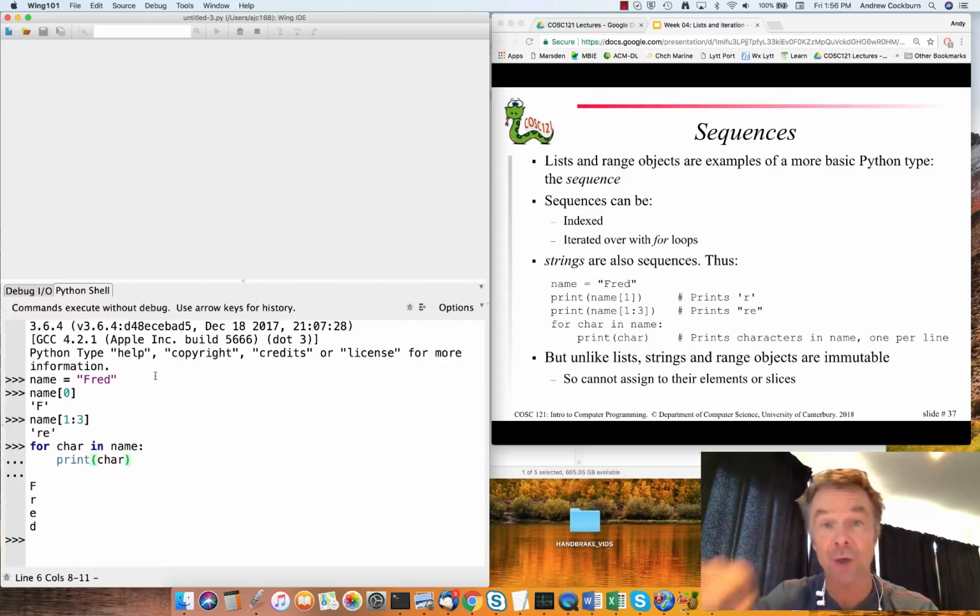You can certainly create new objects stored at different locations in the computer's memory, but you cannot go in and change one particular string after it's been created. And that's the same for tuples. Once they've been created, they're immutable, they cannot be changed. Same also for range objects. Once created, they can't be changed. And that means we can't assign into slices of any particular string object. We can't reach and grab a subset of elements from a string and say replace that subsequence with another subsequence.